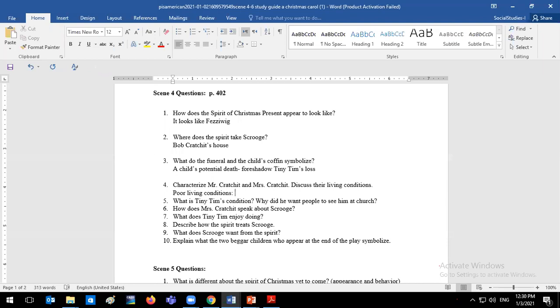At the stage directions, what do they tell us? That all the Cratchit children sleep in one bed. And she pulls a dark blanket over them.